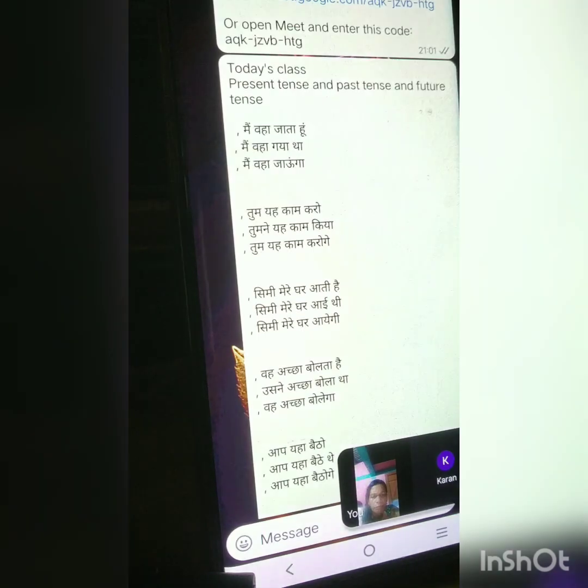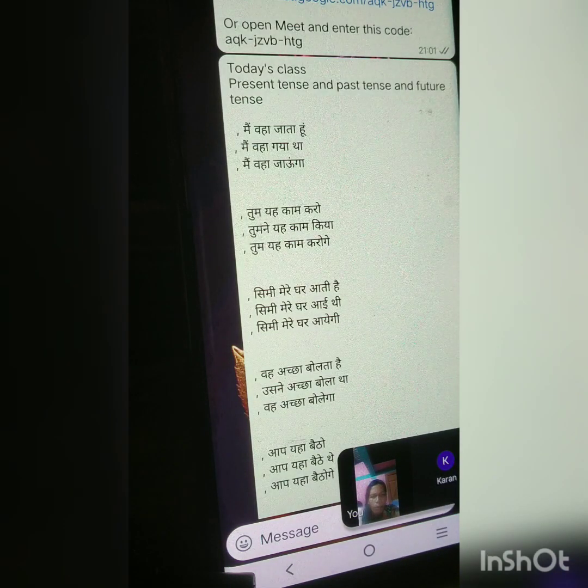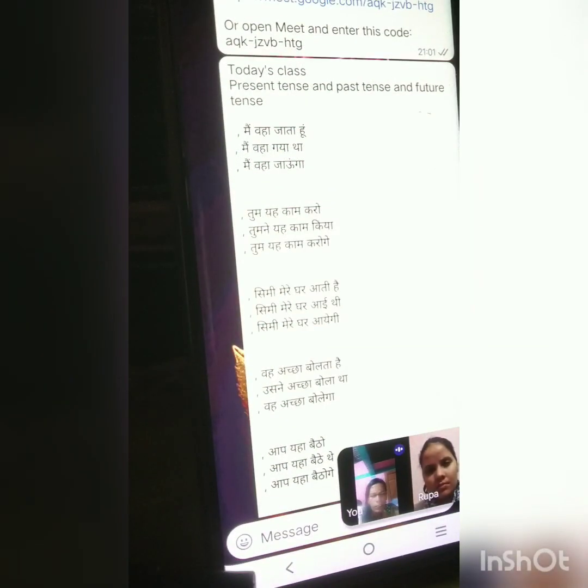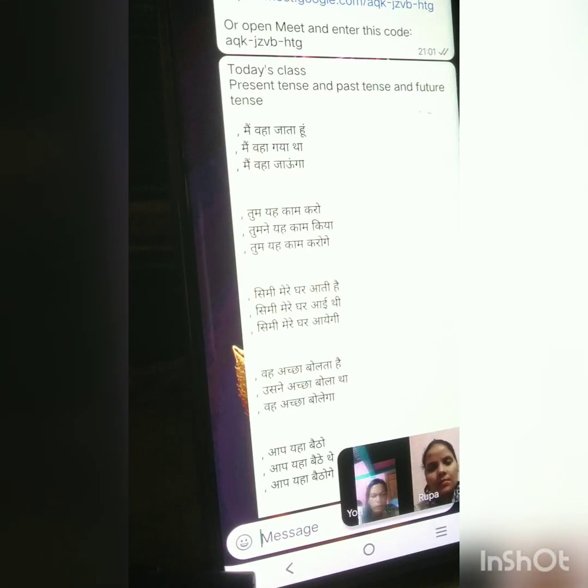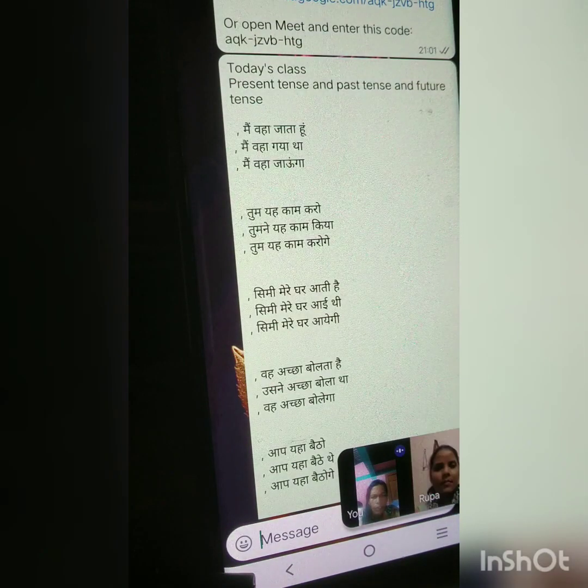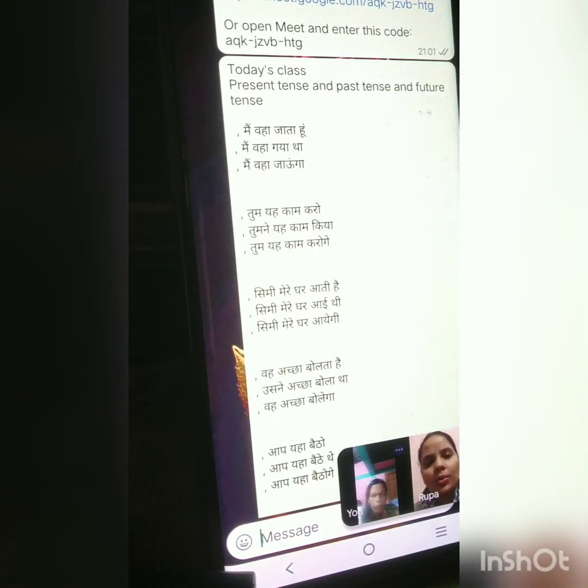Ma'am, what is the sentence? Please come in the group. In the group I have given, please see this, all of you, please see the chart. Please open the chart, please. In the group, you open the chart, please. Yeah, thank you.